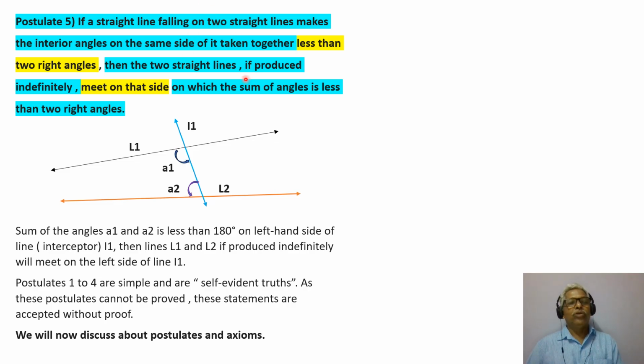Is it very difficult to understand? No, I am reading it again, and just listen very carefully.